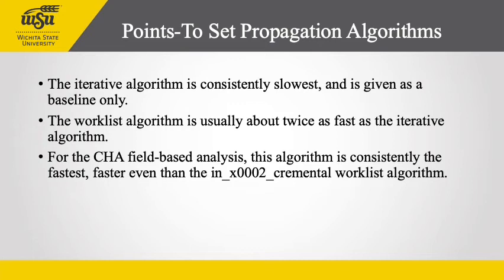This is because the incremental worklist is designed to propagate only the newly added part of the points-to set in each iteration, but the CHA field-based analysis requires only a single iteration. Therefore, any benefit from its being incremental is outweighed by the overhead of maintaining two parts of every set. However, both field sensitivity and on-the-fly call graph construction require iteration, so for these, the incremental worklist algorithm is consistently fastest. It's also noted that the speedup comes with a cost in the memory required to maintain these two parts of every set.